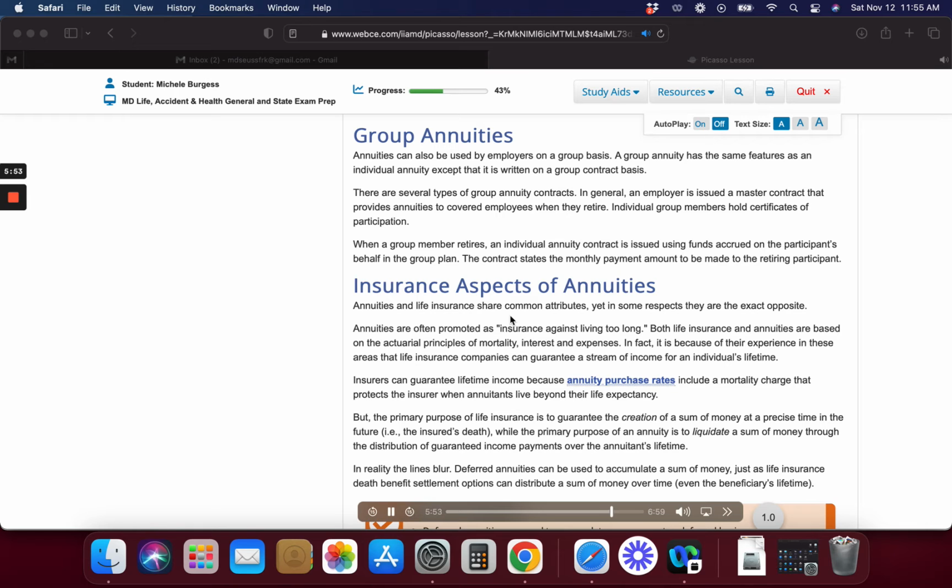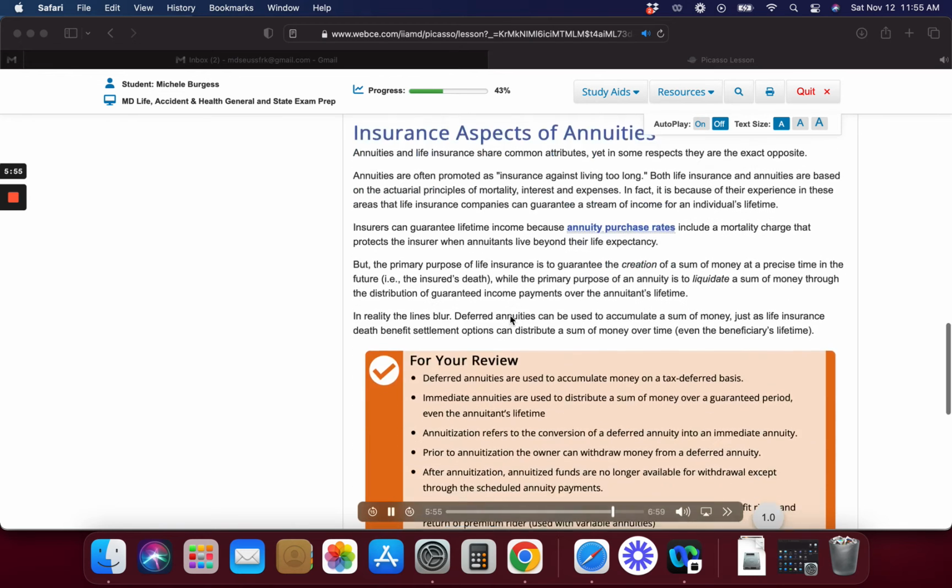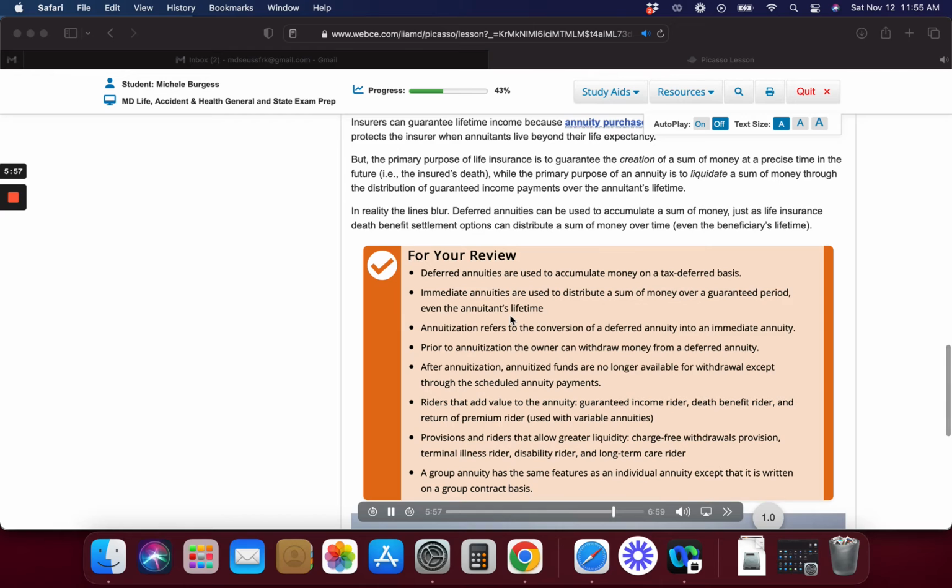For your review, deferred annuities are used to accumulate money on a tax-deferred basis. Immediate annuities are used to distribute a sum of money over a guaranteed period, even the annuitant's lifetime. Annuitization refers to the conversion of a deferred annuity into an immediate annuity. Prior to annuitization, the owner can withdraw money from a deferred annuity. After annuitization, annuitized funds are no longer available for withdrawal except through the scheduled annuity payments.